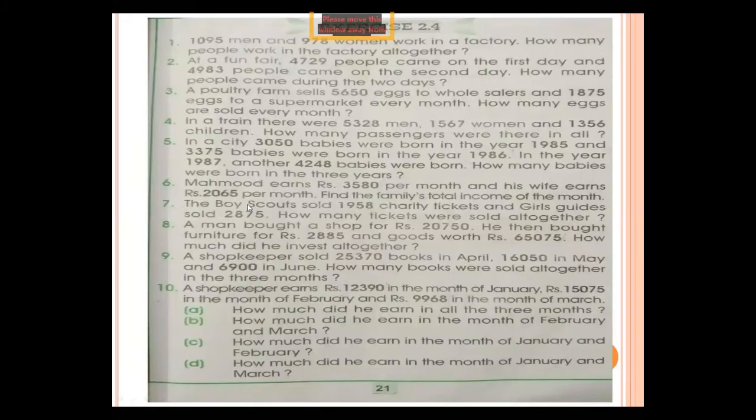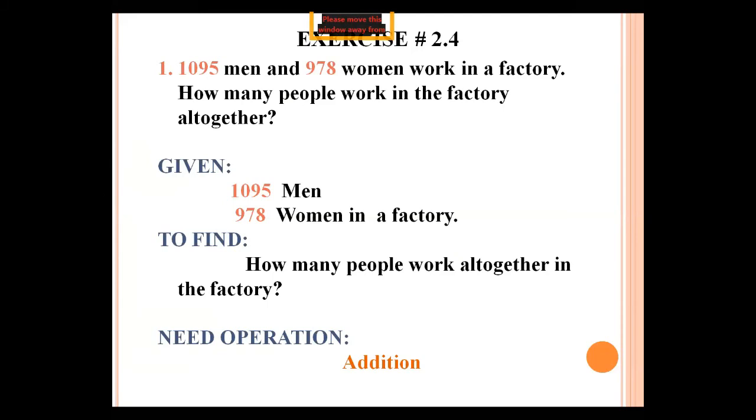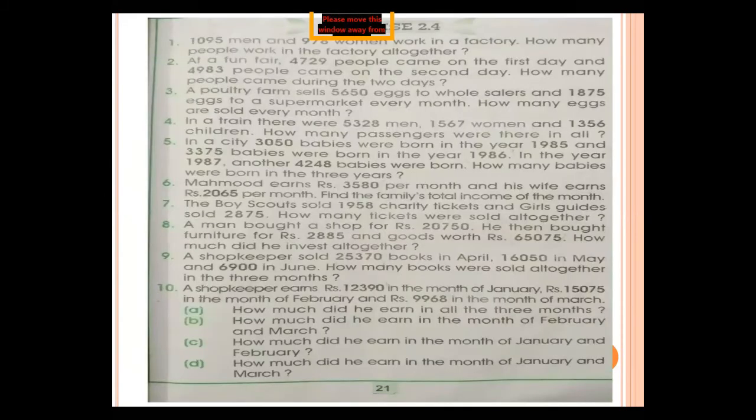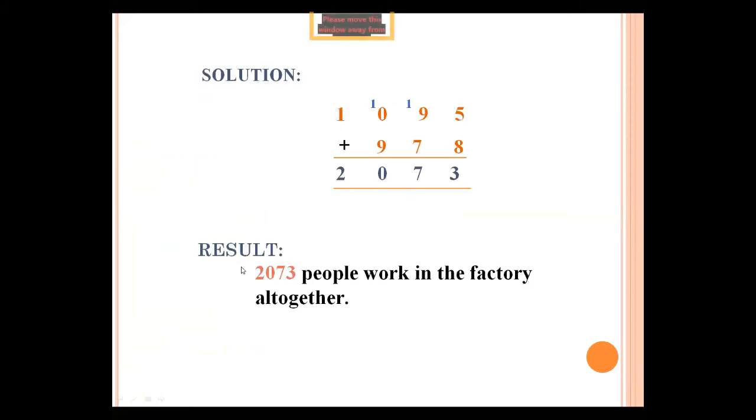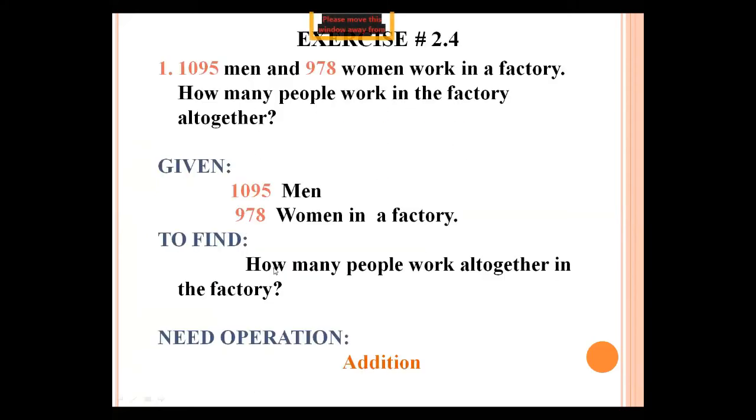Now, exercise 2.4, problem number 1 is solved here for you. Here you see I follow all the 5 steps. And what are the 5 steps? When you solve these problems in your fair copy, you must follow these 5 steps. Number 1 is given, find, need operation, solution, and result. You must follow these 5 steps when you solve these word problems in your fair copy.